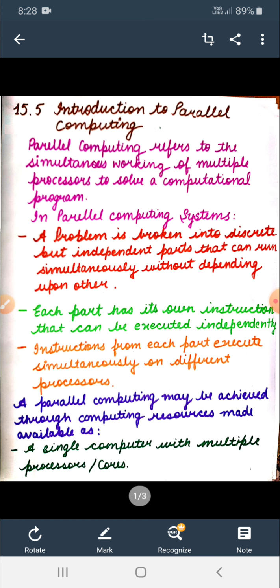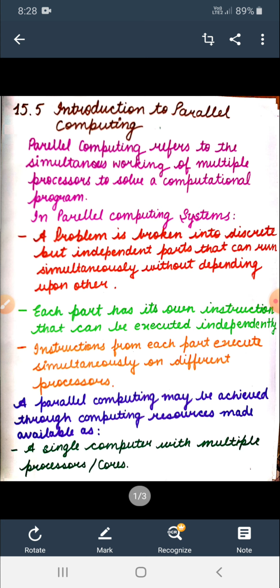Parallel computing may be achieved through computer resources made available as a single computer with multiple cores, or an arbitrary number of such computers connected by a network. First, a single computer with multiple processors or cores.